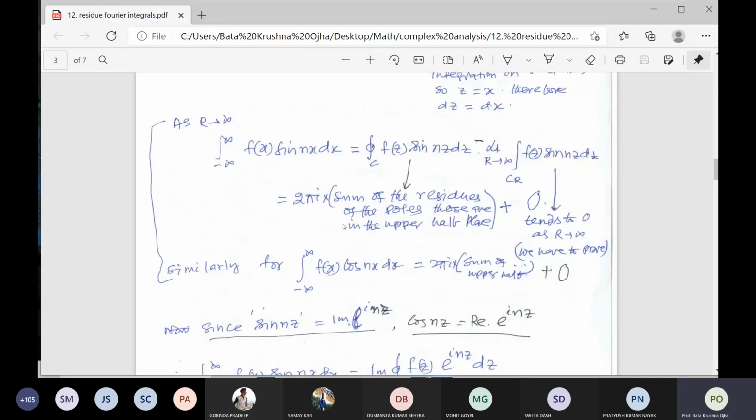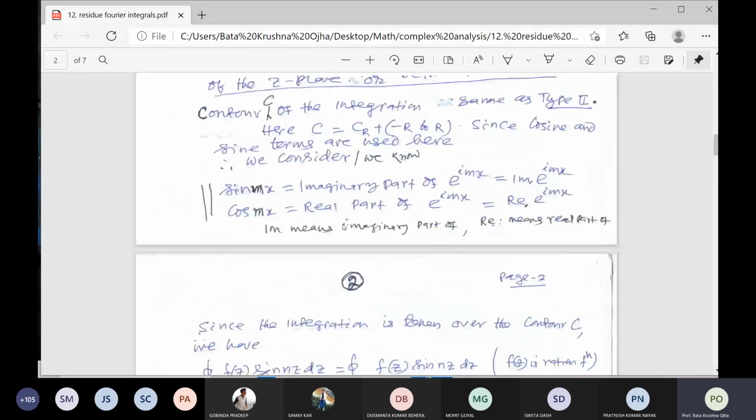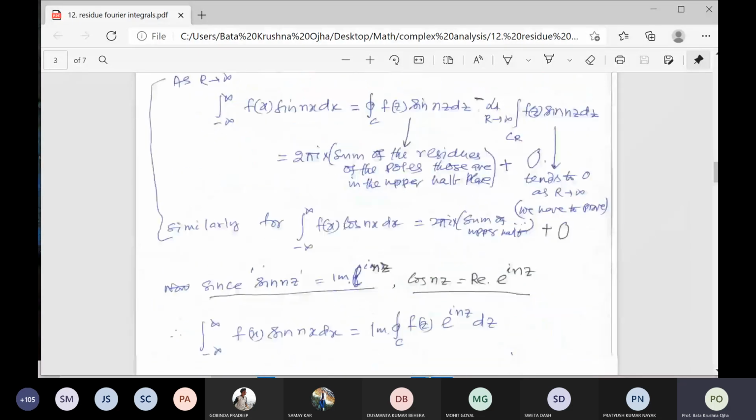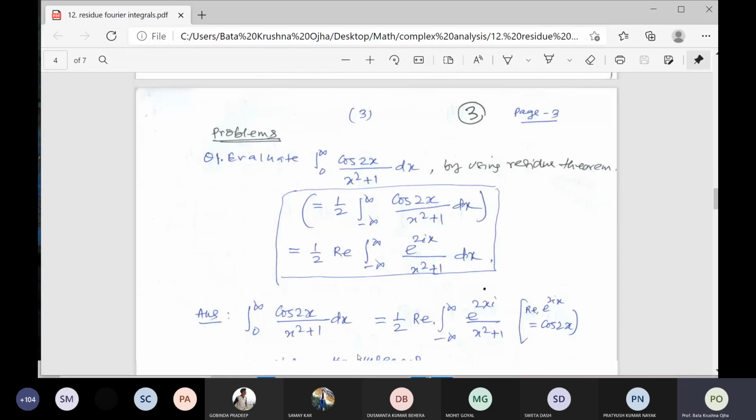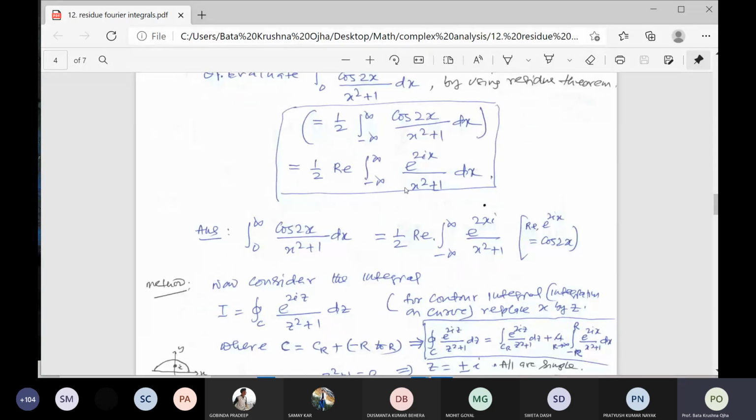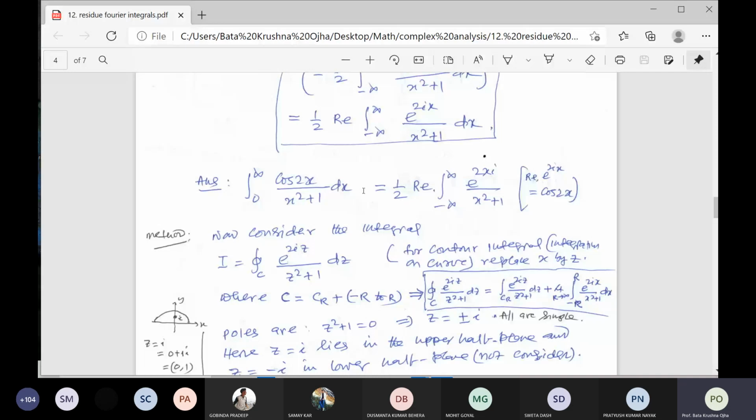So we replace x by z, from minus to plus infinity, over the contour integral C. So the result is just divided by 2, that is 1 by 2 pi e square. That is your result.